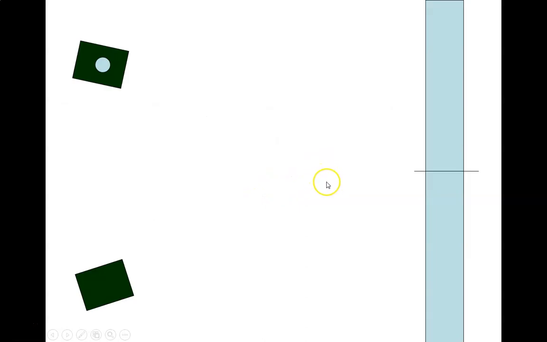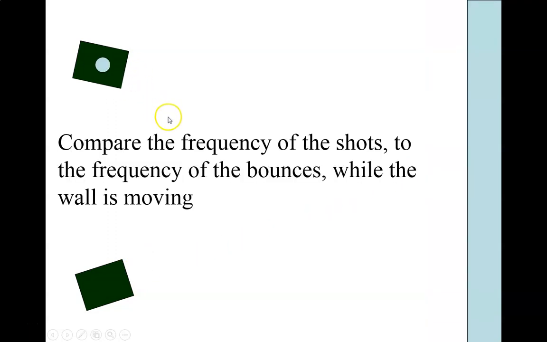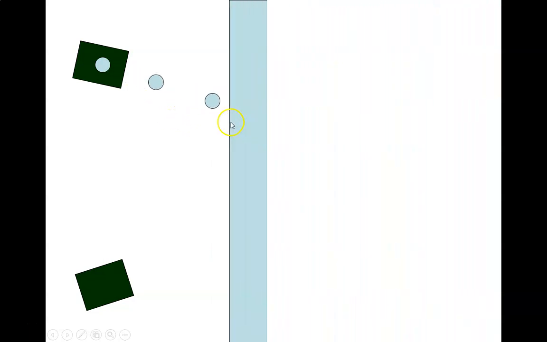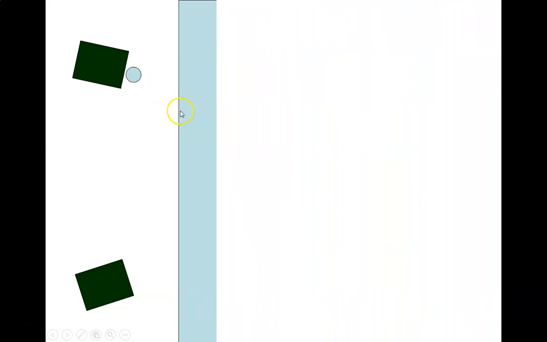This also happens if a sound wave or any wave is reflected off of a moving object. So if the object isn't moving, the perceiver over here is perceiving the exact same frequency as the source of the balls in this case. Okay, if these were to bounce off while it was moving towards him, this object would perceive a much higher frequency.